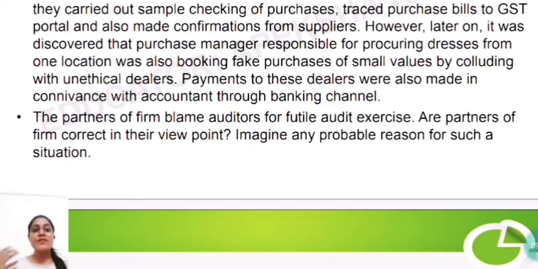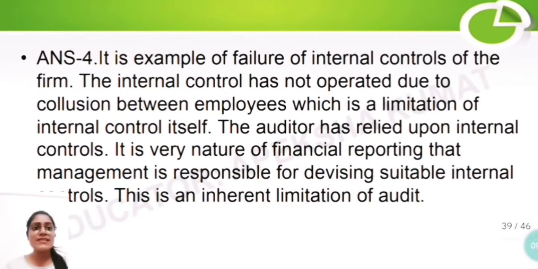So in this case the procuring manager was booking fake purchases, and the partners of the firm are blaming the auditors. So is the point of view of the partners of the firm, whose audit is being done, correct or not? We have to say this. It is an example of failure of internal controls of the firm.